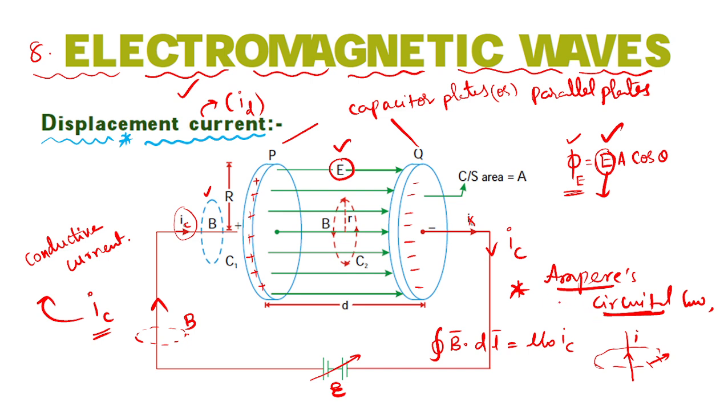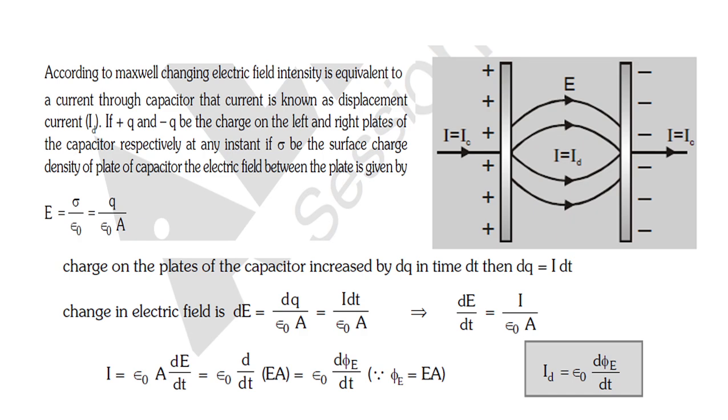So how many currents have you studied till now? You have studied direct current, you have studied alternating current. Now which one are you studying? Displacement current. This displacement current is caused by the change in electric field inside the capacitor. That you have to remember. Clear? So those things only we will write. Just see, I'll explain here. So this is Maxwell.